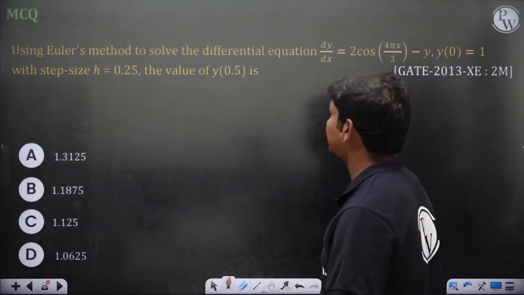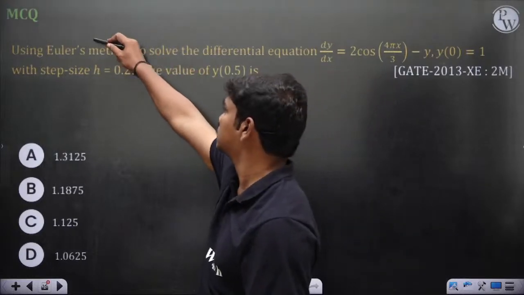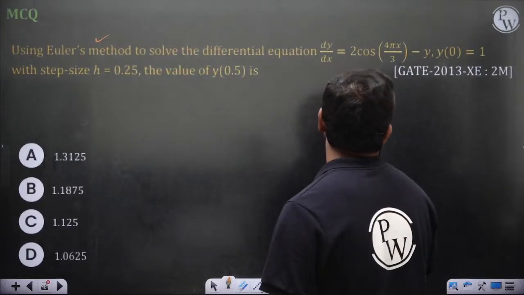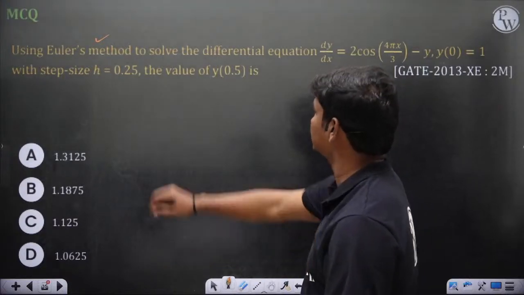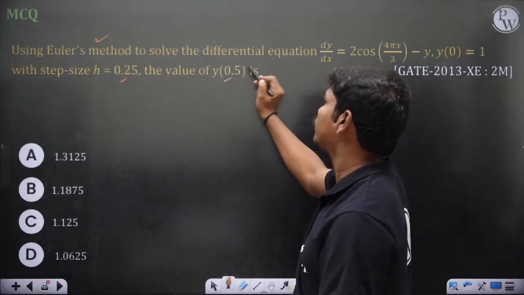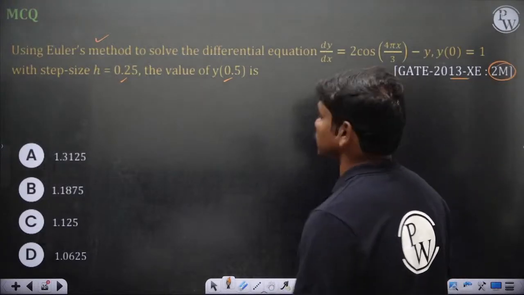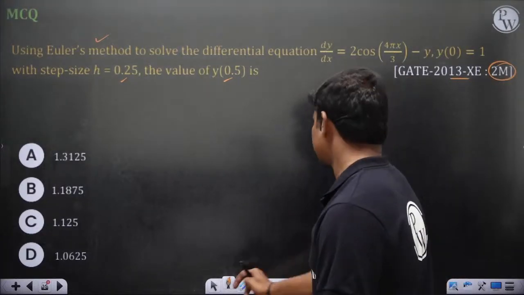Some question is given about Euler's method, which is in the syllabus. Using Euler's method to solve dy by dx equal to some function, y of 0 is equal to 1, with step size of h equal to 0.25, find the value of y of 0.5. This is from 2013, 2 marks. Okay, so let's solve this.